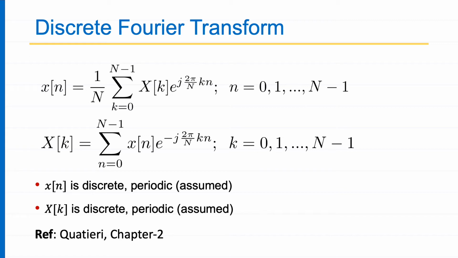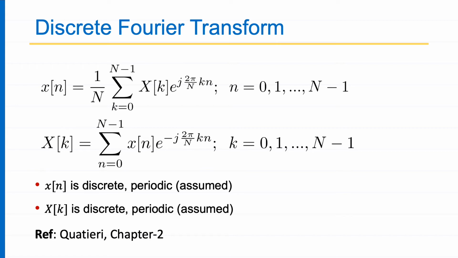What does that mean? It means I only take a finite window of x[n]. In this case, the window length is capital N. I take a finite window of x[n], and I assume that this window is repeating periodically, right? So if I want to find x[N+1], that is the same as x[1], right? Because it is periodic, it will be repeating.